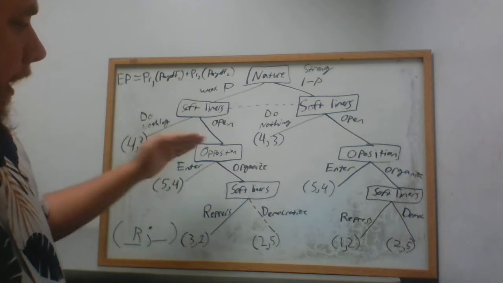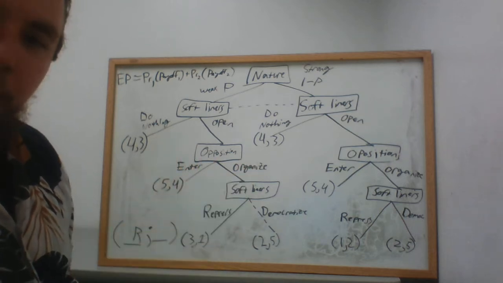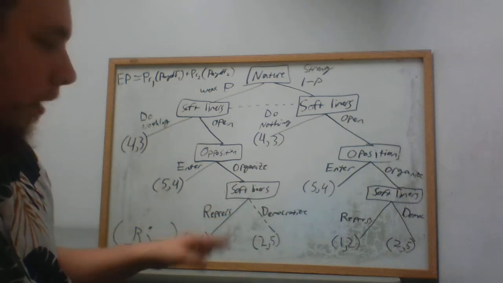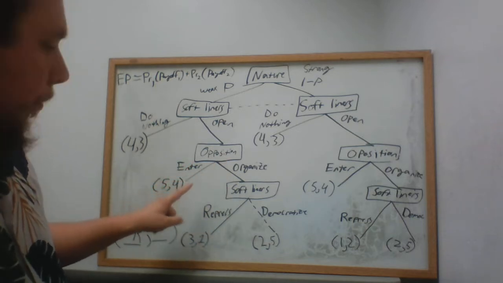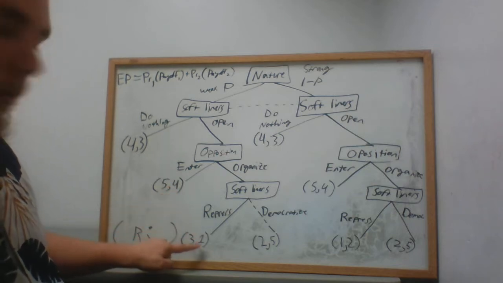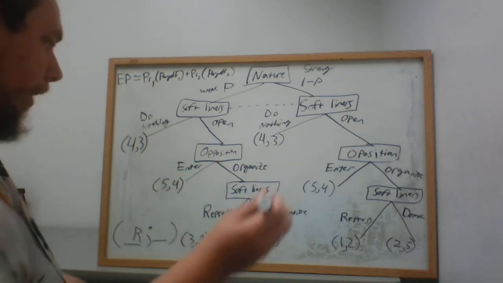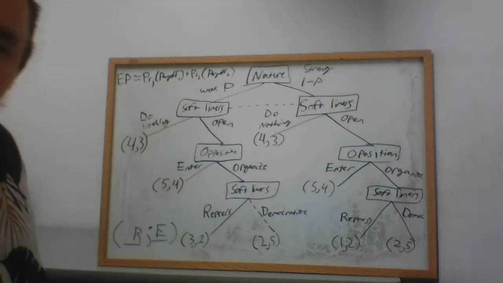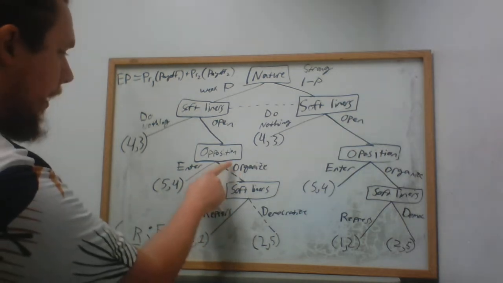So knowing that, the opposition needs to decide whether or not they're going to enter or whether they're going to organize. Okay. They know that if they do organize, the softliners here are going to repress them. So they would be stuck with a payoff of 1. If they choose to enter into an agreement with the opposition, they're going to get a payoff of 4. We're comparing player 2's payoffs here, 4 and 1. Right? They like 4 more than they like 1, so they're going to choose to enter into the agreement. I'm going to write E here for enter. There's player 2. Player 2 only has 1 node there, so that's all we can count for. Right? And we can prune that branch.